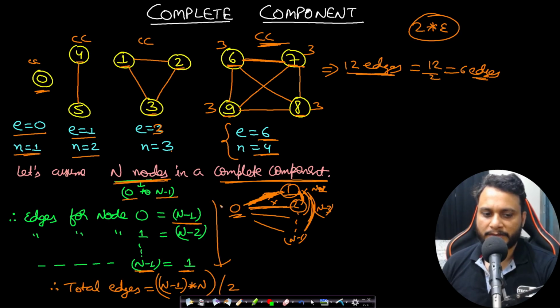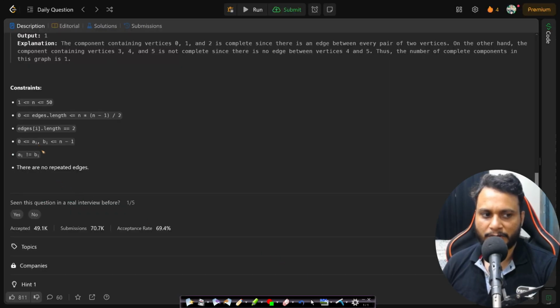So if you add up all these edges, it will come as n into n minus 1 by 2, which is the sum of the first n minus 1 natural numbers, right? So this is the edge count. If you have this much edge count in a component, then by the constraints, as it is already mentioned that there are no repeated edges and no self loops, this is a very important point.